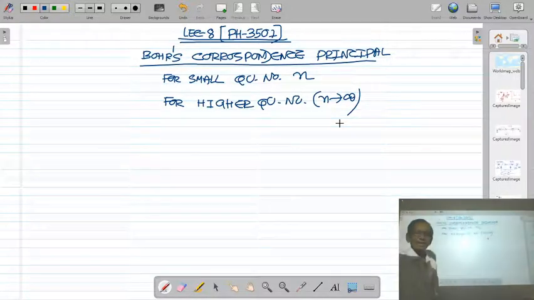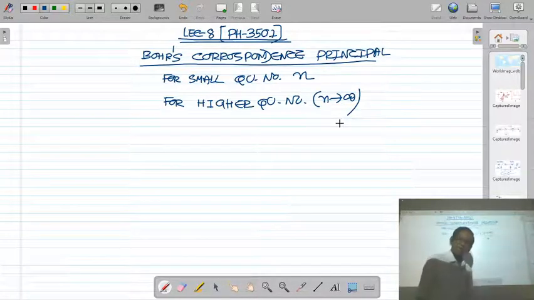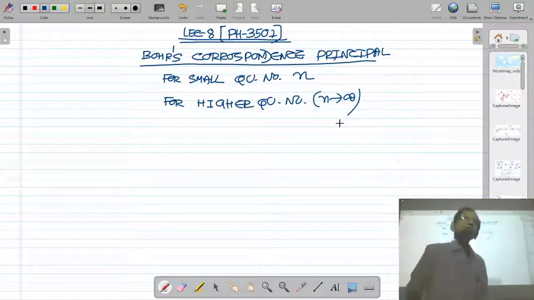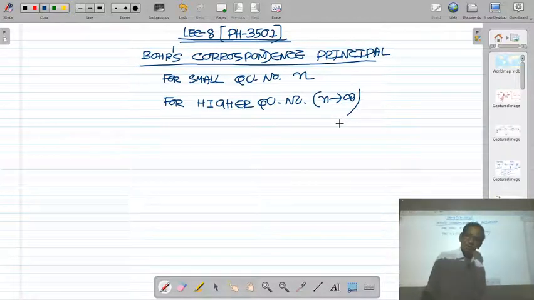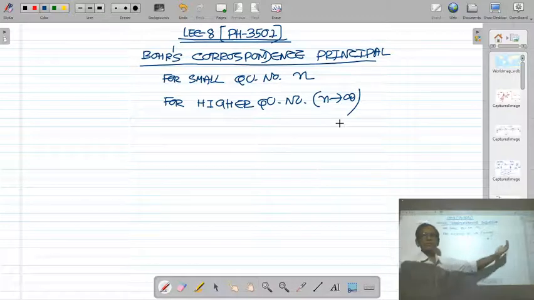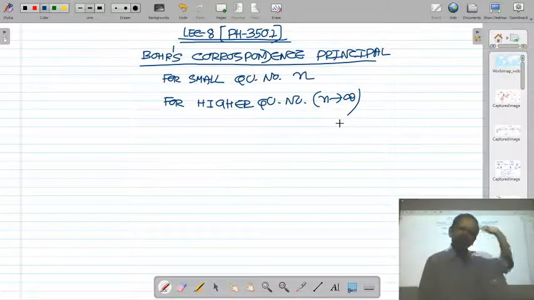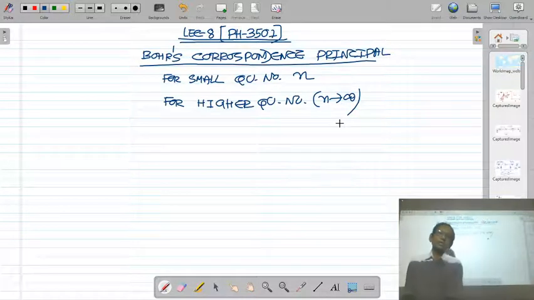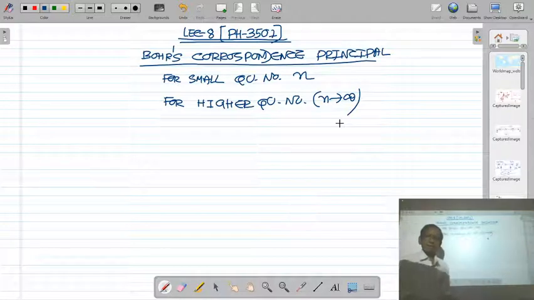That we will see by giving some examples. If the quantum number n is very high, then the results of quantum theory agree or coincide with the results of classical theory.